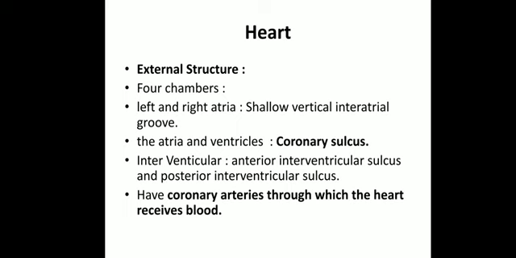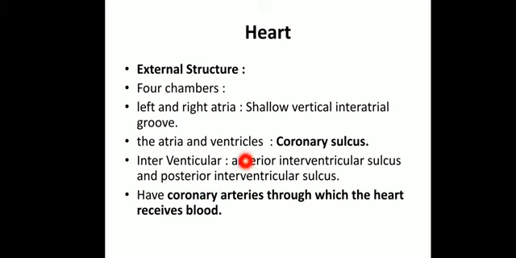So the first groove is a shallow groove, present vertically, the interatrial groove, between the 2 atria, while the transverse groove is present between the atria and the ventricles and is called the coronary sulcus. And next, there is also the interventricular sulcus. Interventricular means between 2 ventricles, there is again a groove. It is of 2 types, the anterior interventricular sulcus and the posterior interventricular sulcus.